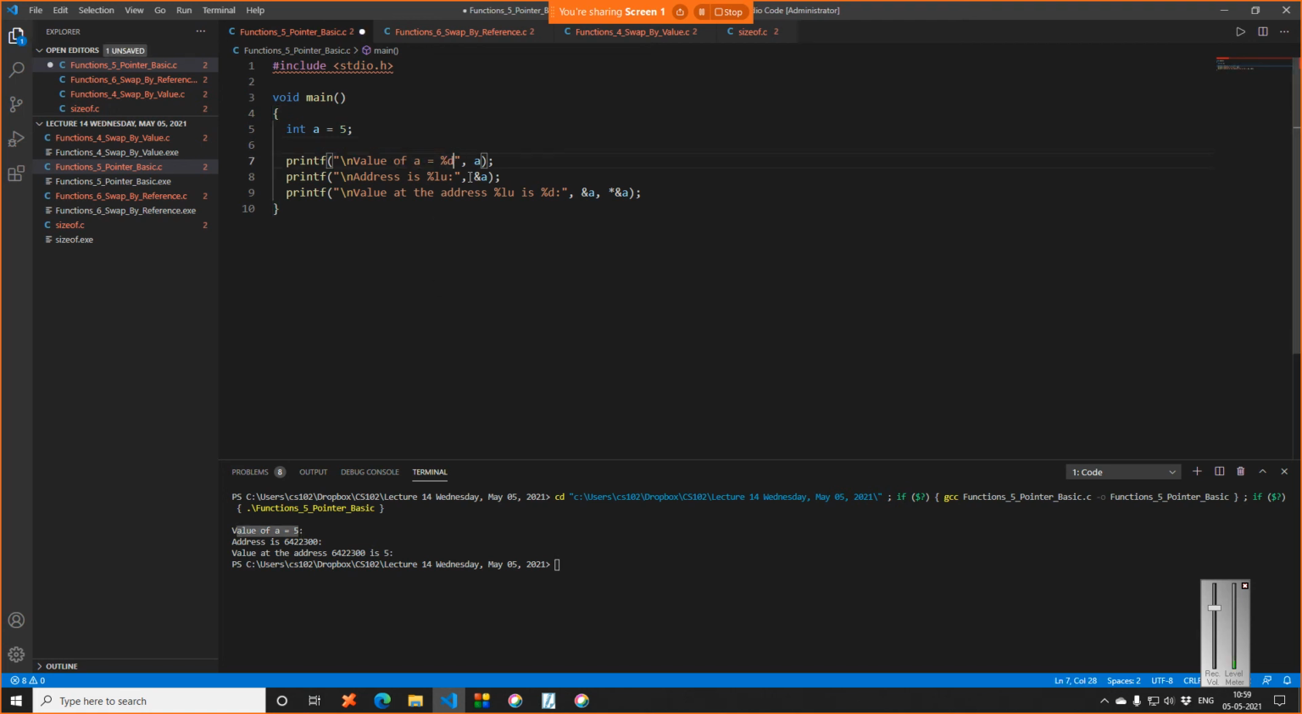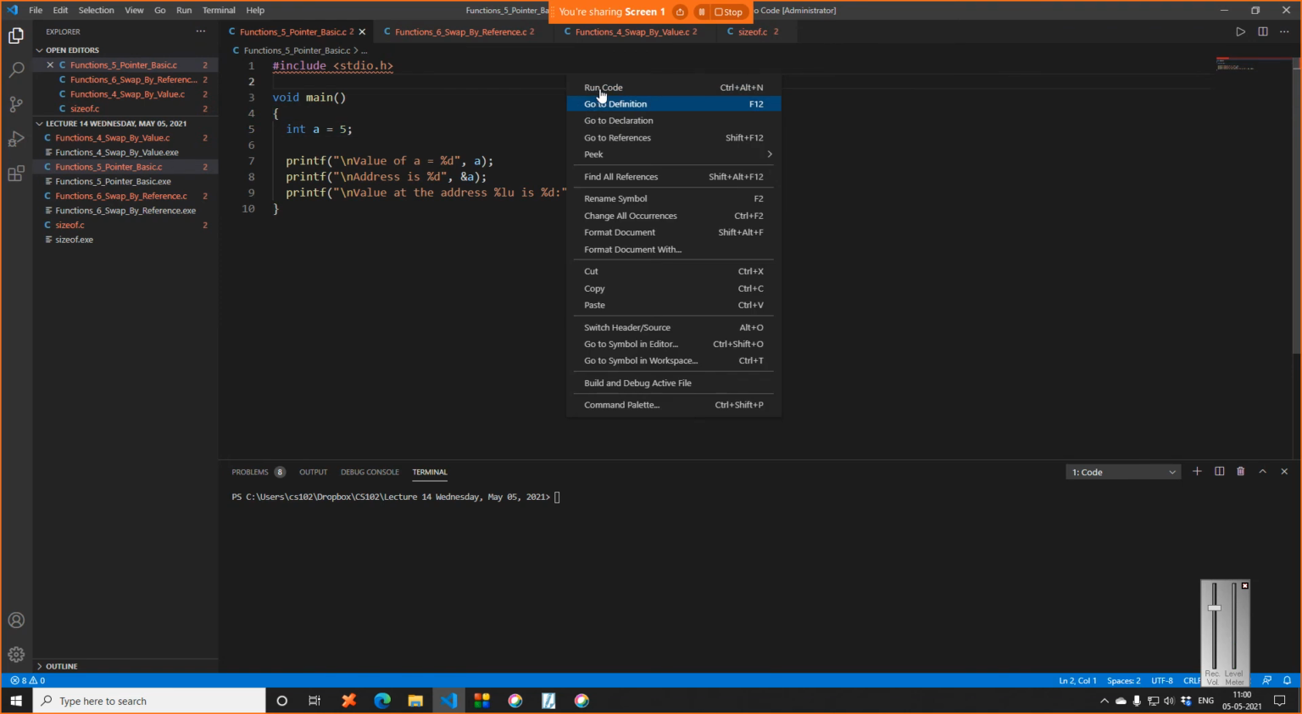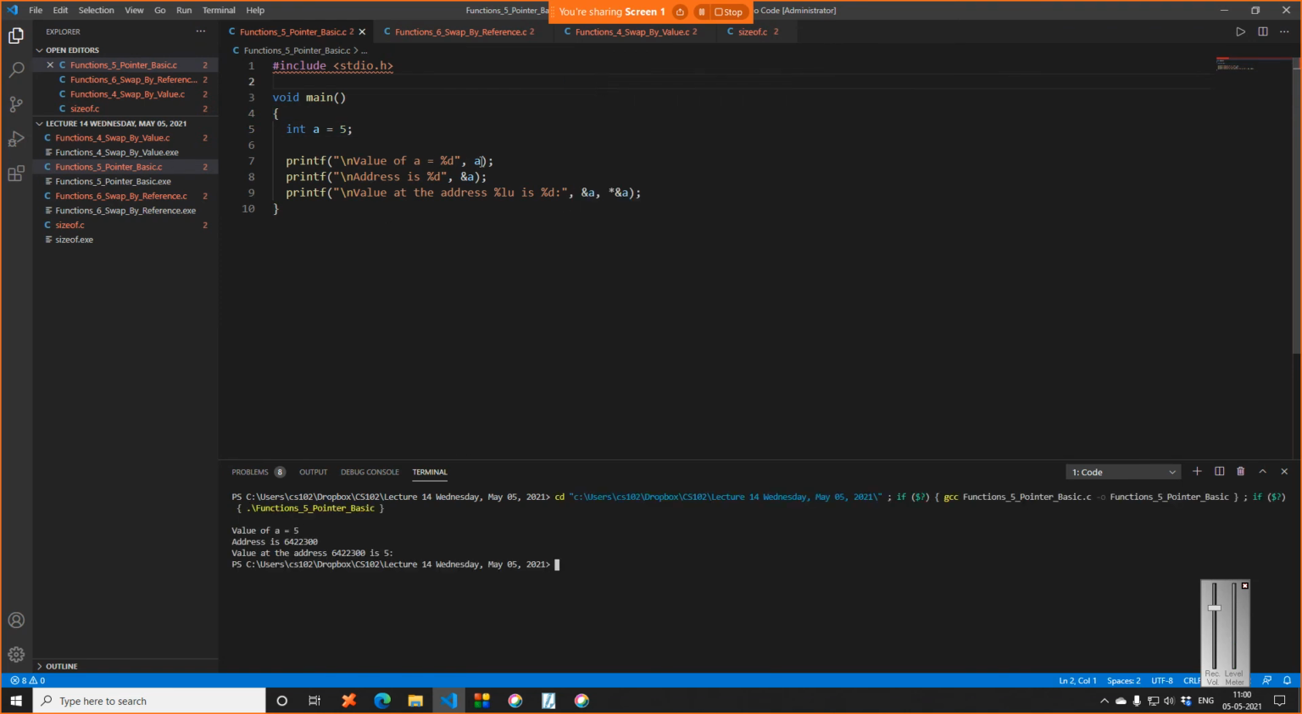Then the address I am writing. So you can see instead of a, I am printing the value of ampersand a. For your convenience, I can keep this as %d only, so that it is easier for you to check. So value of a, this you have always seen from the very first code. And now what I'm typing here is address is. And instead of a, I'm printing ampersand a. I will explain what this ampersand is.